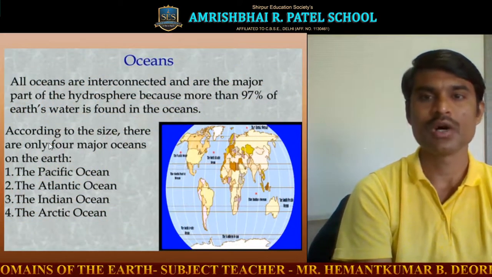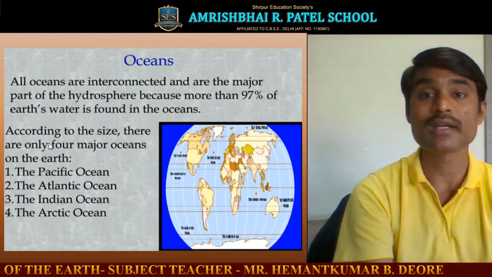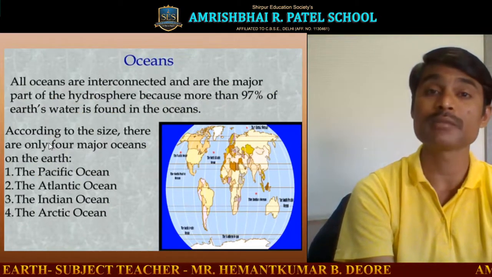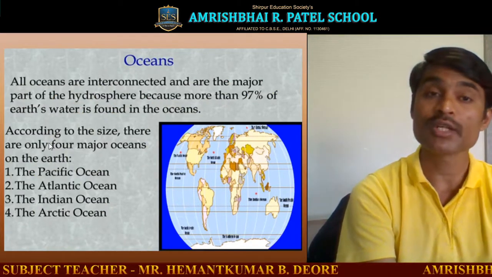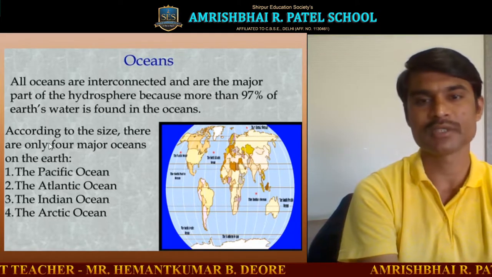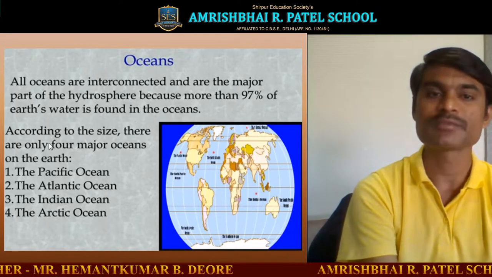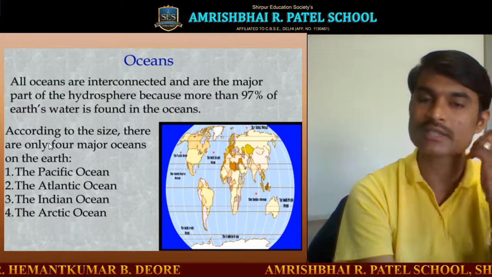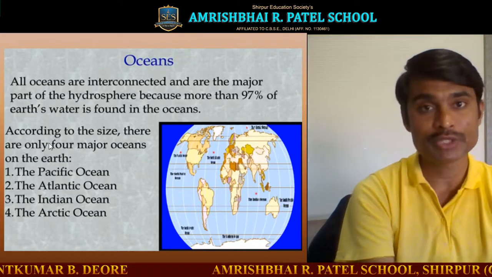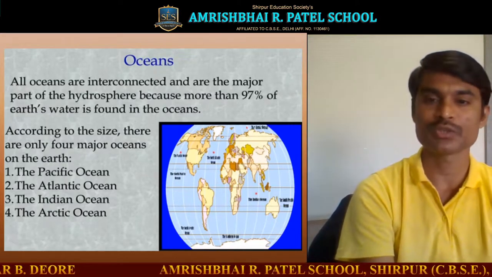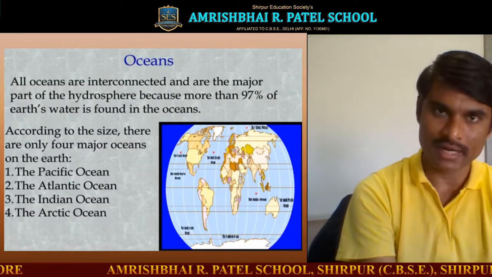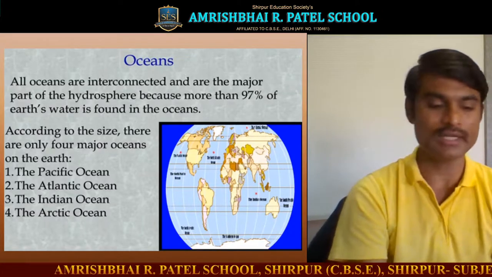Now oceans. All the oceans are interconnected and are a major part of the hydrosphere, because more than 97% of the earth's water is found in the oceans. According to size, there are only four major oceans on the earth: the Pacific Ocean, the Atlantic Ocean, the Indian Ocean, and the Arctic Ocean.